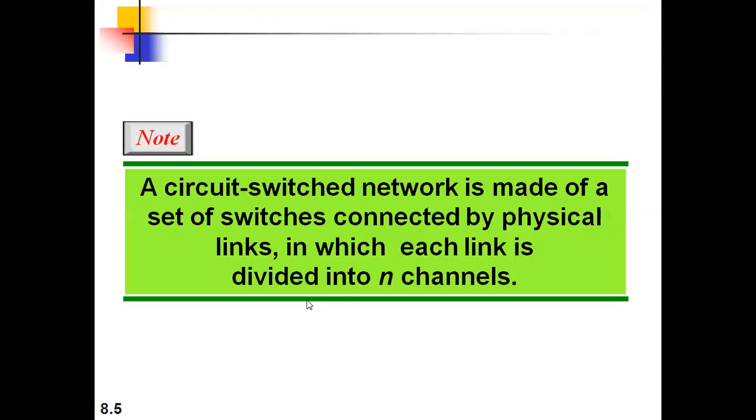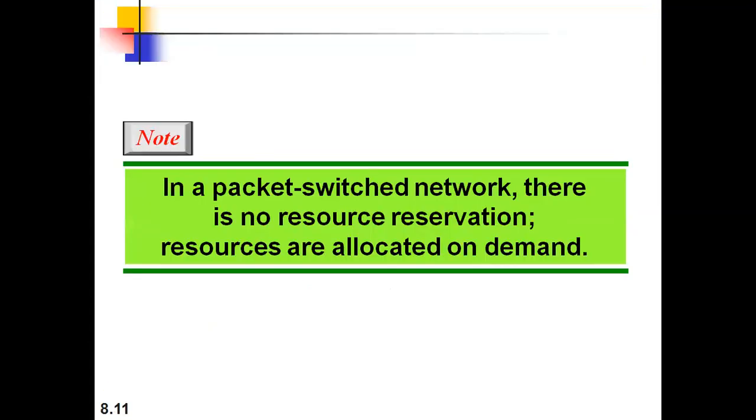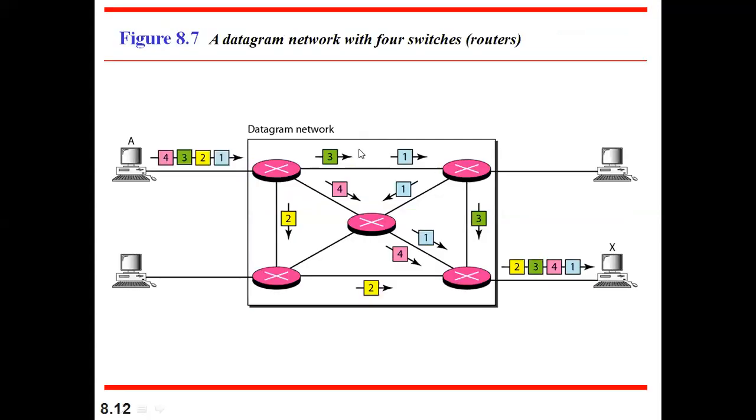How do datagram networks work? I have already given you the introduction. Packet switching is nothing but here there will be no dedicated path between sender and receiver. The decision will be taken dynamically, and it will not work in three phases: first identifying the path, then data transfer, then closing. No, all will happen at a time. So we'll see directly with the help of an example.